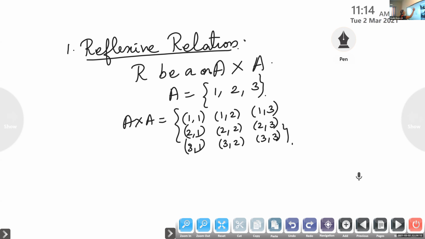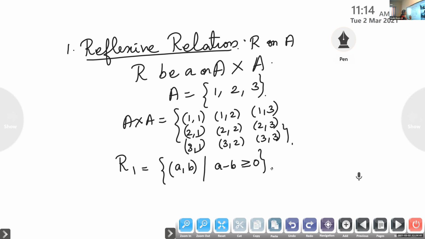Sometimes we use the notation R is a relation on A. That means a relation on A cross A, where both the domain and codomain are the same. Now look here. I am defining a relation R1. R1 is the set of all ordered pairs (a, b) where a minus b is greater than or equal to 0.